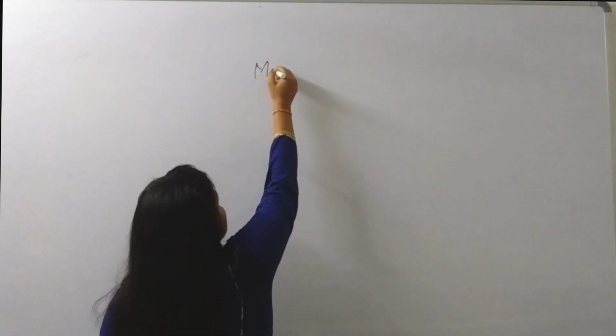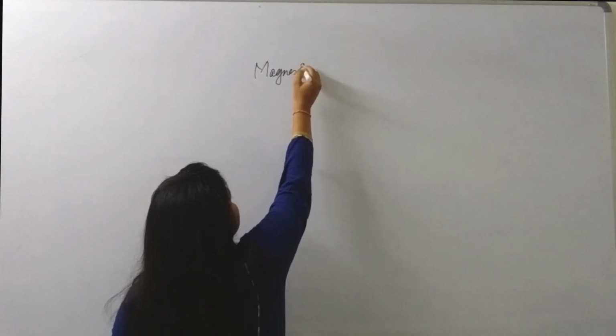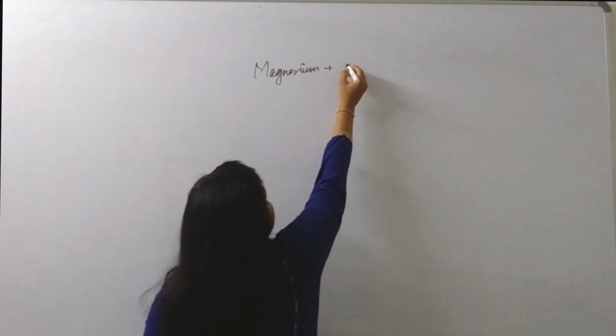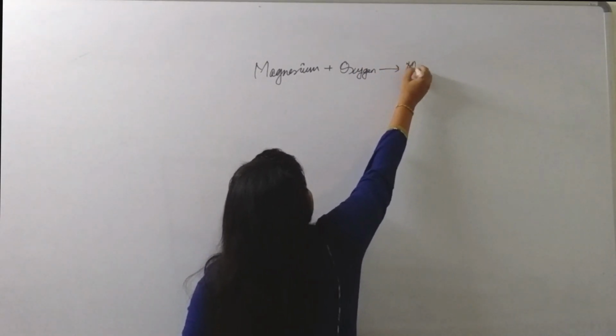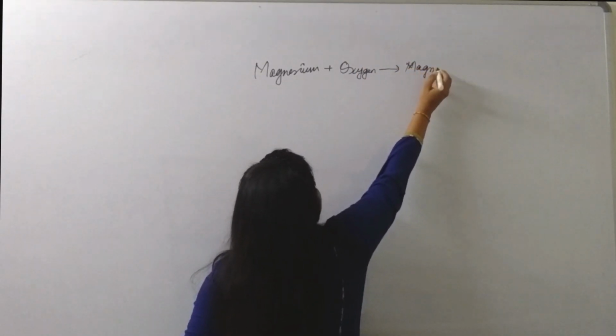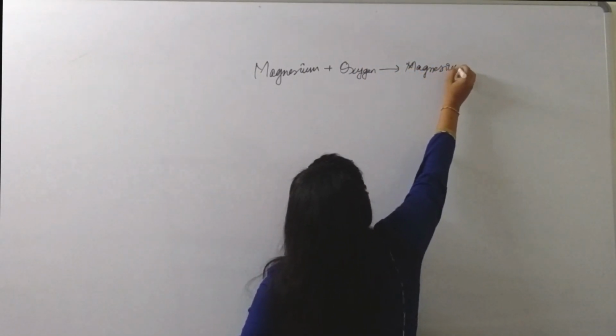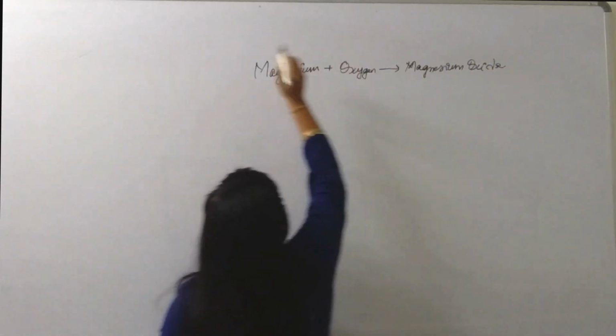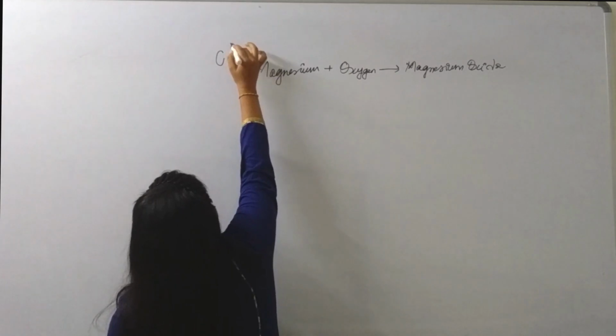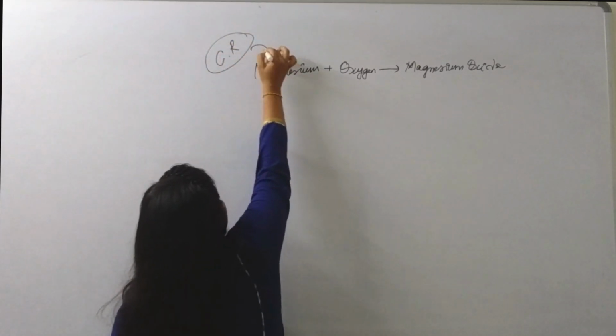For example, we know that magnesium reacted with oxygen to give magnesium oxide. This is the chemical reaction occurring.